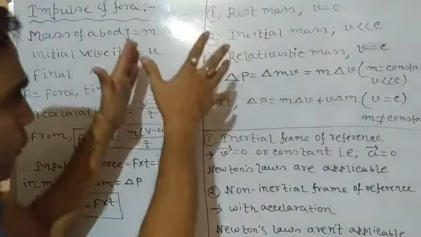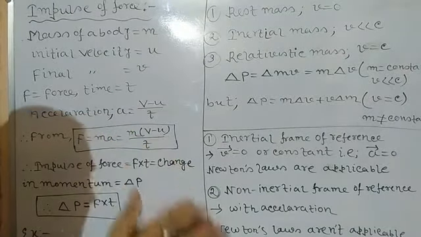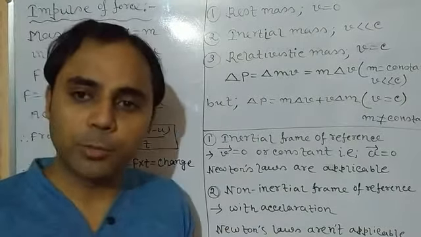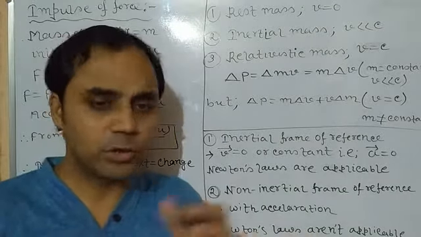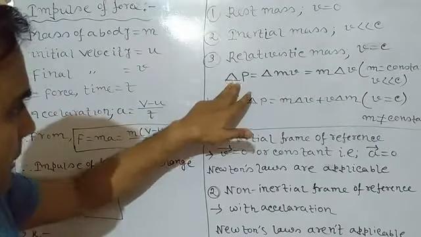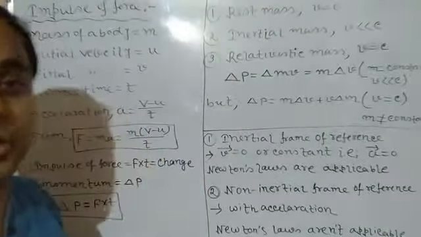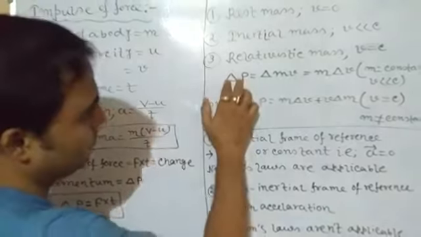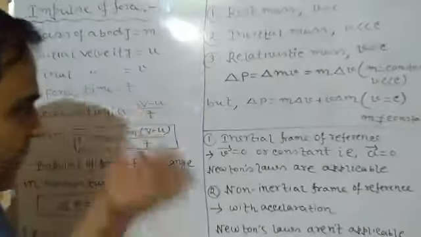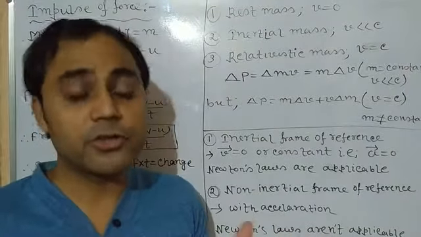So from Newton's second law we have already learned that the rate of change of momentum is equal to the applied force. Now, what is momentum? Momentum is mass with motion, or motion with mass. Okay, so delta, this small triangle, represents a small change. Since momentum is the product of mass and velocity, we can say the momentum changes either due to a change in its mass or velocity or both.